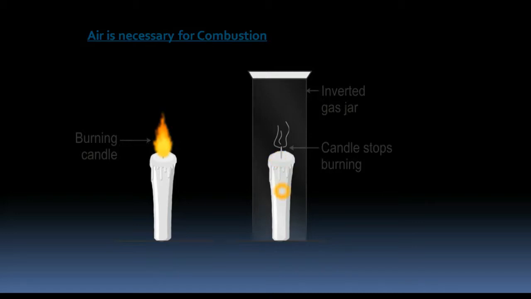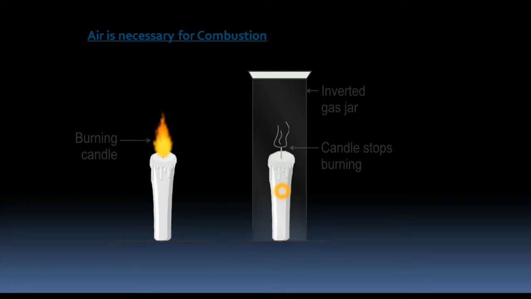So this much air is available to the candle. Whenever you put the glass over it, some air has to be there. So this candle utilizes all the air which is present inside the glass. But after that, there's no air, there is no oxygen. When there is no oxygen, no combustion can happen, and therefore it just went off. So this setup tells us that air or oxygen is necessary for combustion.